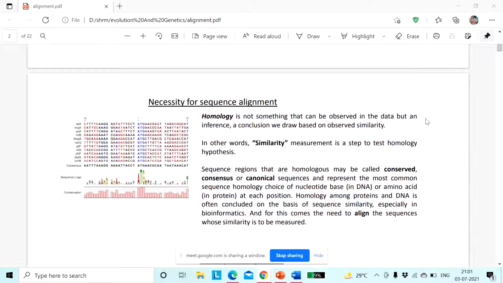So this is the sequence alignment. See, Anusha, again, this is the sequence of what? DNA, nucleic acid or protein? Ma'am, it is DNA.